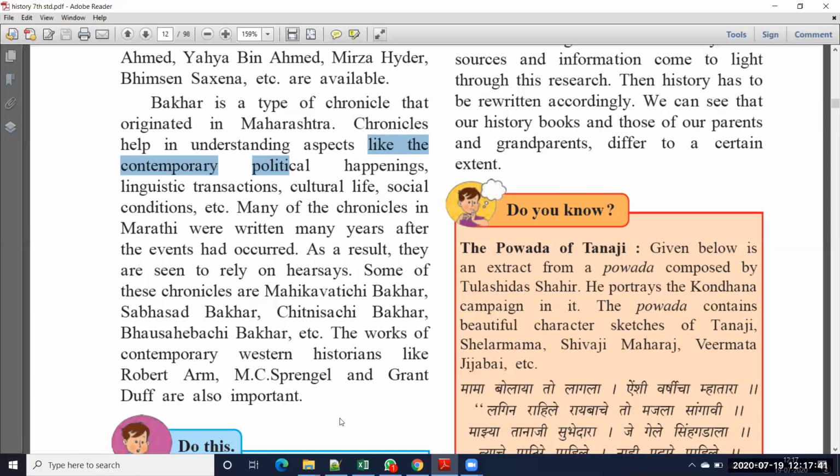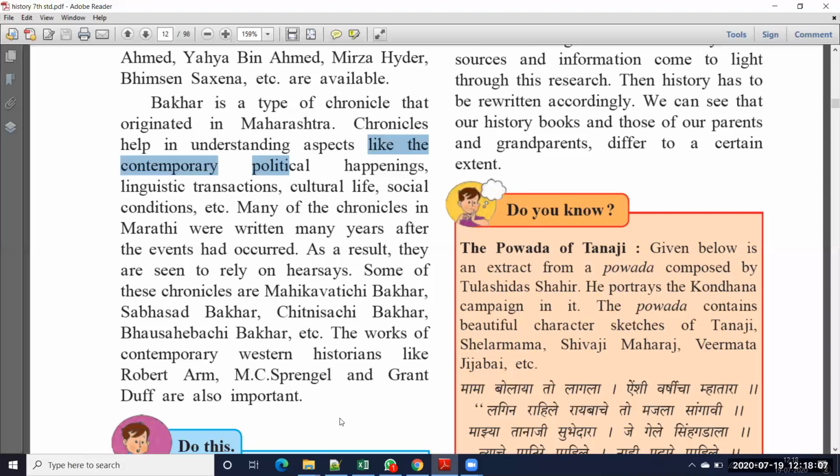Okay, so here so many Bakhars were written by some people. Like Mahekavachi Bakhar, Sabhasad Bakhar, Chitnisachi Bakhar, Bhausahebanchi Bakhar. So these all are what? Bakhars. Bakhars means what? Historical events happening in Maharashtra. So that information we get when we are reading these Bakhars. So all these people wrote the Bakhars. So these all are historical documents. That too, written sources only.